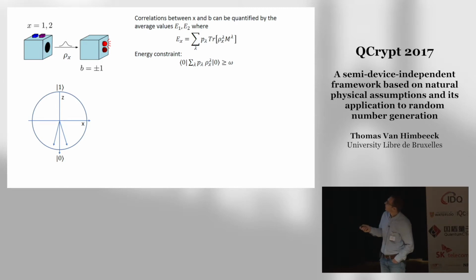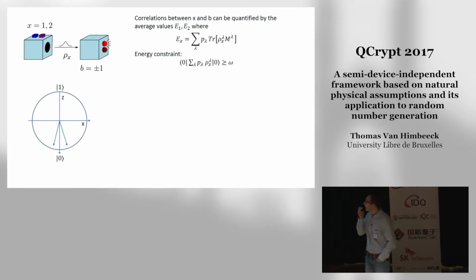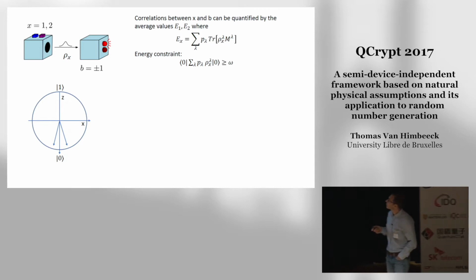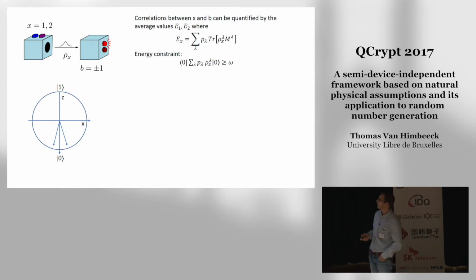And suppose I observe some strong correlations between the output b and the choice x. So this means that from the output of this measurement device, I can to some extent distinguish what was the preparation choice, right? So what's the best way to distinguish two states which are pointing close to this minus z direction?